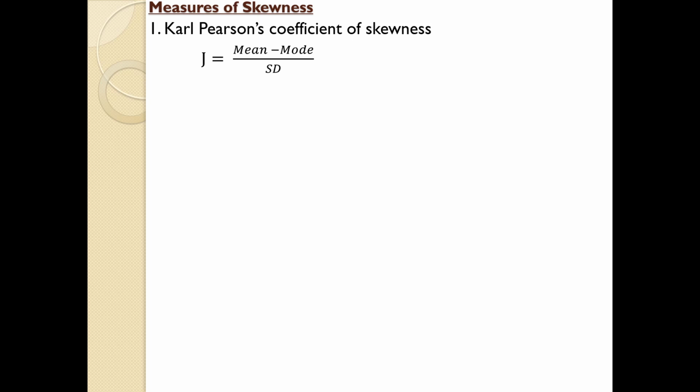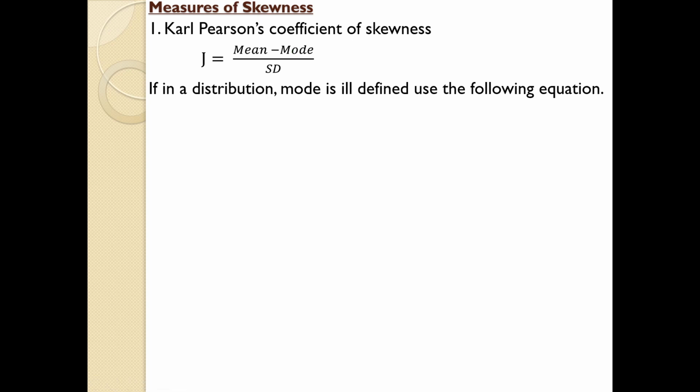In some situations, the mode may be ill-defined. In that case, you need to use another equation, that is J equals 3 into mean minus median divided by standard deviation. Remember, 3 into mean minus median. Mean and median are within the bracket, and 3 is the common value. 3 into mean minus median divided by standard deviation. This is the equation for measuring the skewness when the mode is ill-defined. So this is the first equation for measuring skewness.